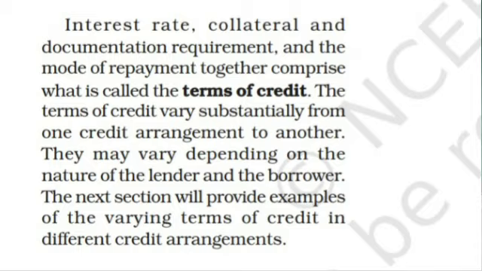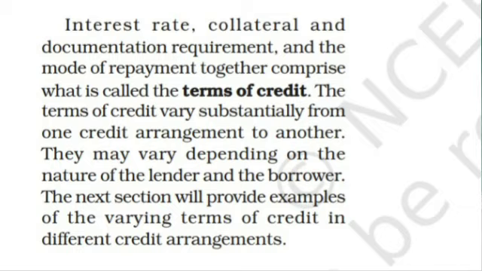The terms of credit are different from one credit arrangement to another. Here, for the purpose of purchasing a new house, Mega, a government employee, took the loan. So here, for the terms of credit, the collateral they demand is the papers of the new house.